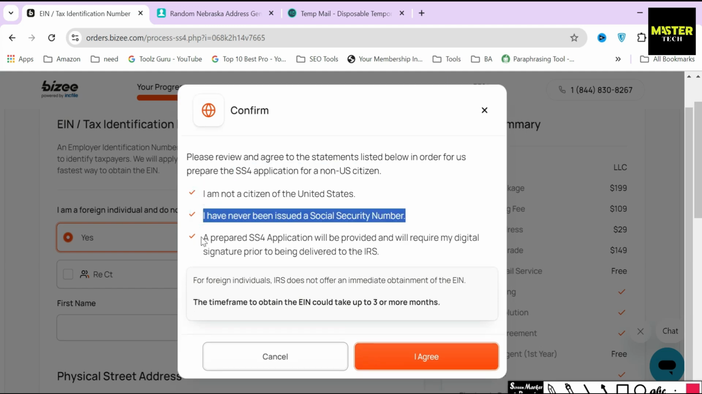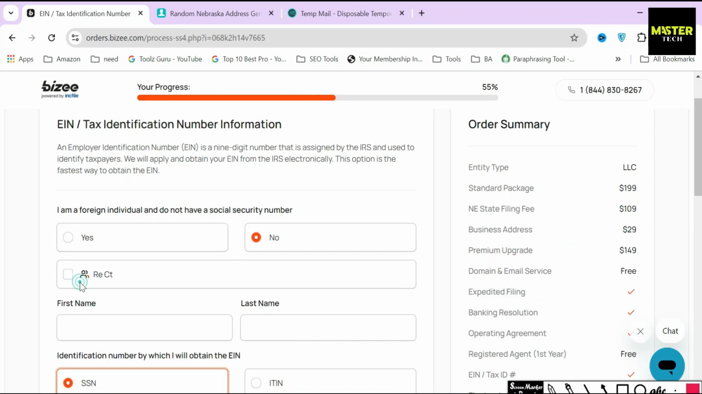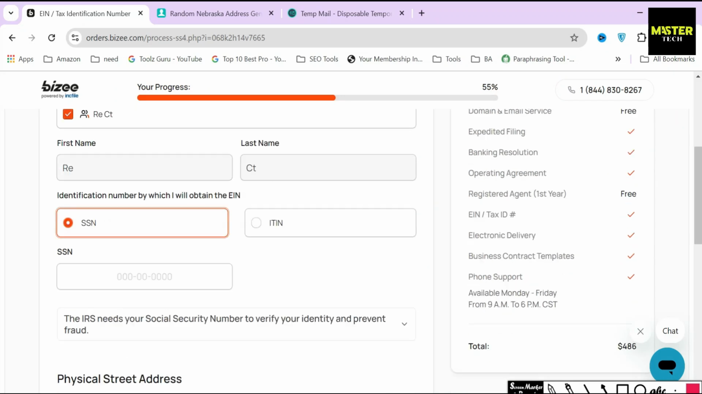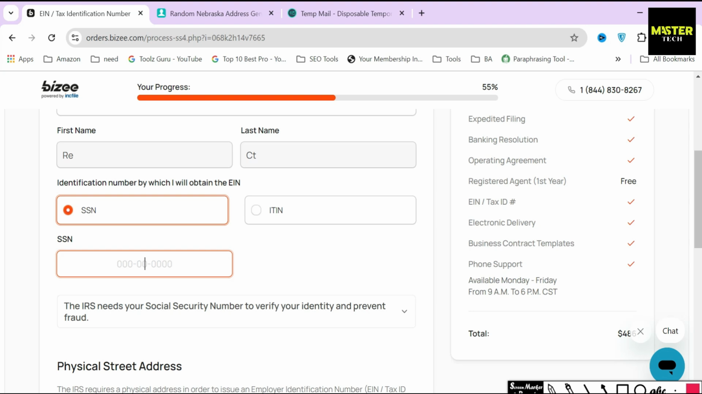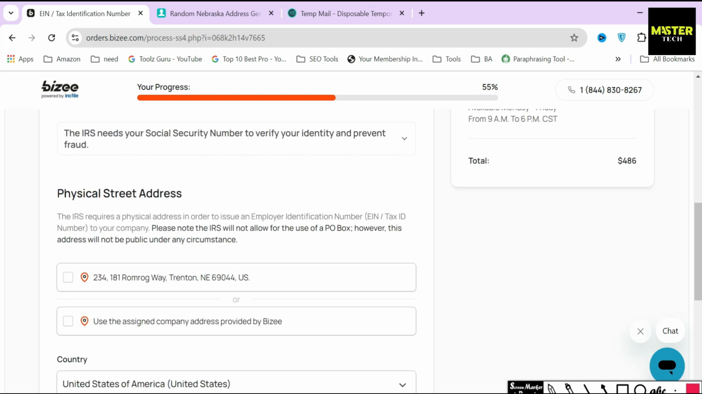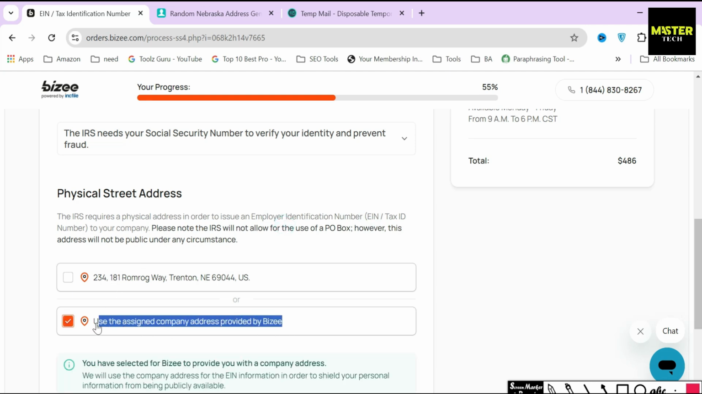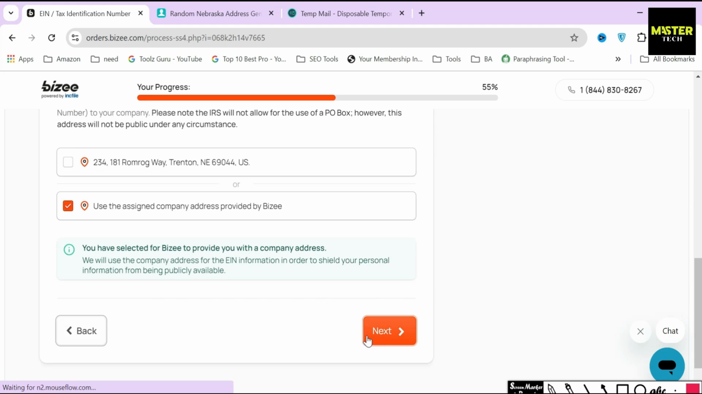Busy will help you to file the SS4 application too, so that you can get an EIN easily as a foreigner. But if you are from the USA, then just select yourself as the person applying for EIN and provide your SSN. I will just provide a random SSN for the sake of creating this video. Below, Busy will be asking you to provide the address of the person applying for the EIN. Just click on the second checkbox and use the assigned address that will be provided by Busy, and click on